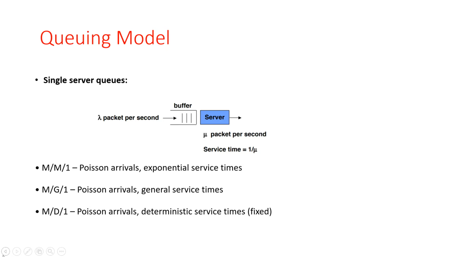In the M/M/1 queue, arrivals follow a Poisson process, service times are exponentially distributed, and there is only a single server. In M/G/1 there are Poisson arrivals but arbitrarily distributed general service times, and the analysis proceeds with the help of an embedded Markov chain. So for M/G/1 we use the Markov chain, and for M/M/1 we use the Poisson process.